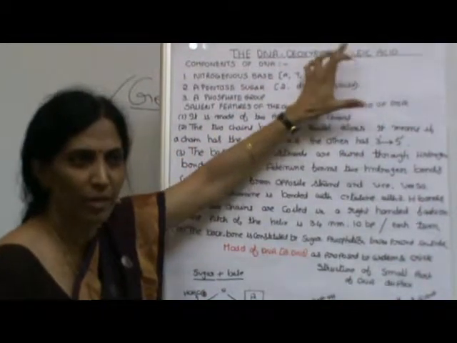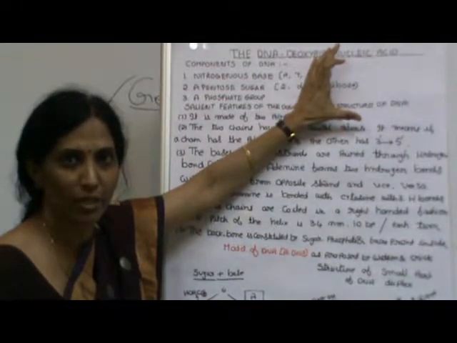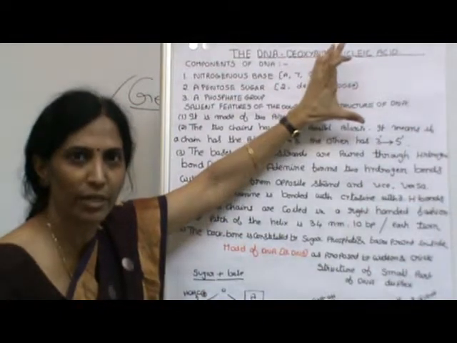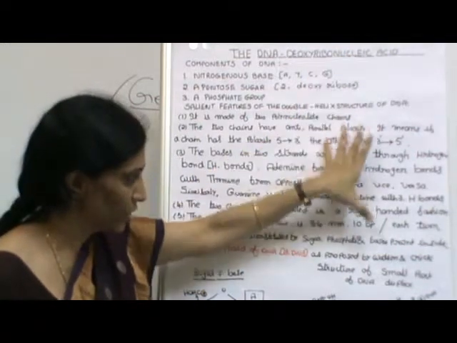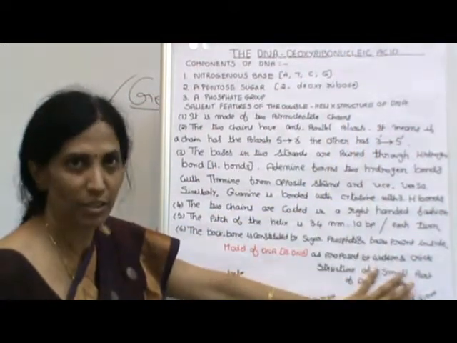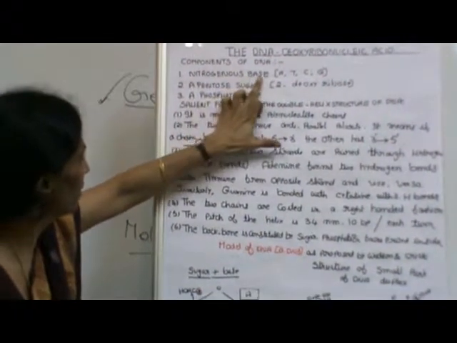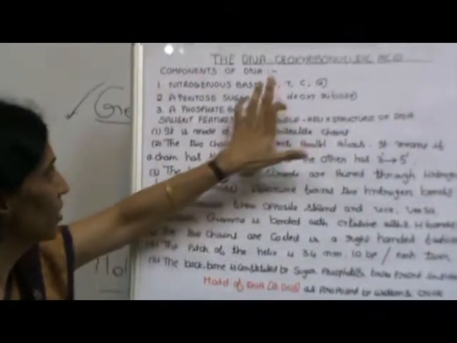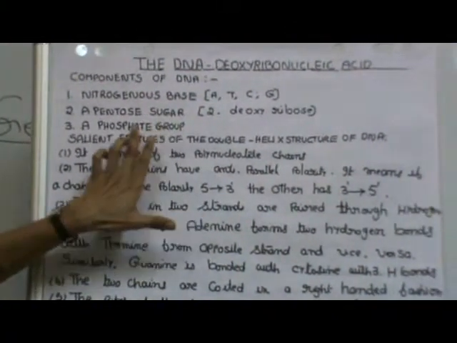I am giving you a clear picture of DNA because this is very important from the point of view of biotechnology and genetic engineering. Whichever field you go into, this is the basic you should know. So that's why I am giving a very brief but important structure of DNA. The components of DNA are a nitrogenous base, A, T, C, G. There are 4 nitrogenous bases in the structure of DNA, and a pentose sugar and a phosphate group.